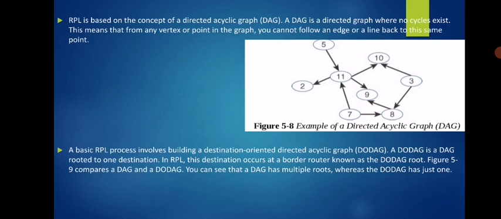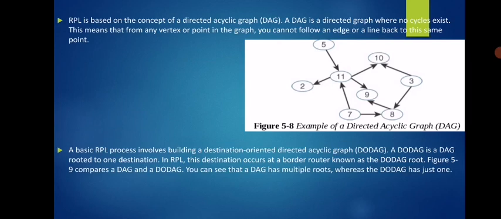A DAG is a directed graph where no cycles exist. This means that from any vertex or point in a graph, you cannot follow the edges back to the same point. Consider node number 11 as an example. It has three different ways to transfer the information: 11 to 10, 11 to 9, and 11 to 2.